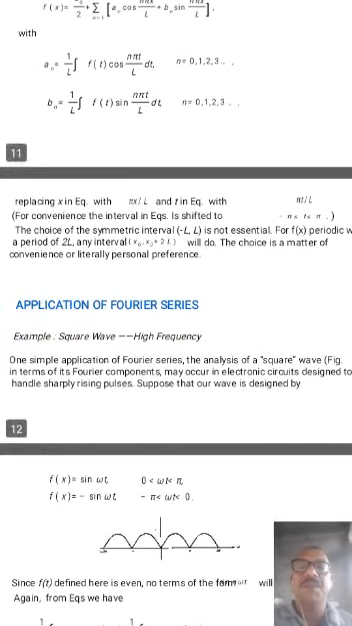Application of Fourier series. One most important application of Fourier series is that a square wave is converted to high frequency. One simple application of Fourier series is the analysis of a square wave in terms of Fourier components, which may occur in electronic circuits designed to handle sharply rising pulses.